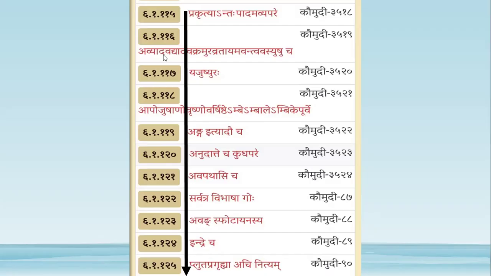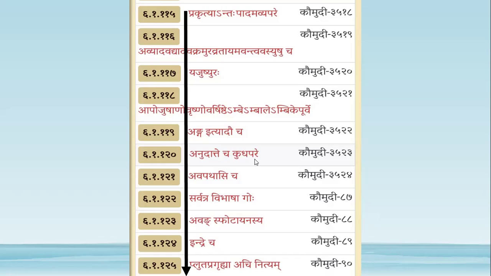So here also by Avyad Avadya, by that sutra also, whenever Yang letters are followed by these letters, there will be Prakruti Bhava. Yajushiraha: here also whenever Uro is followed by A in Yajurveda, then there will be Prakruti Bhava. Similarly Apo, Jushano, Rushno, all these cases followed by Akara, there will be Prakruti Bhava. Ange followed by Ange, Prakruti Bhava.